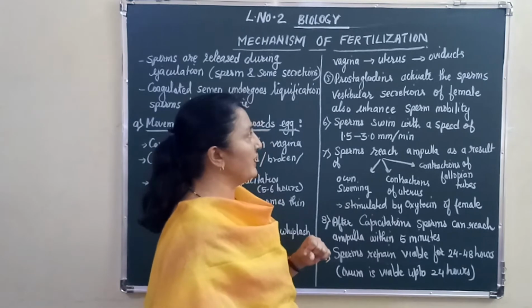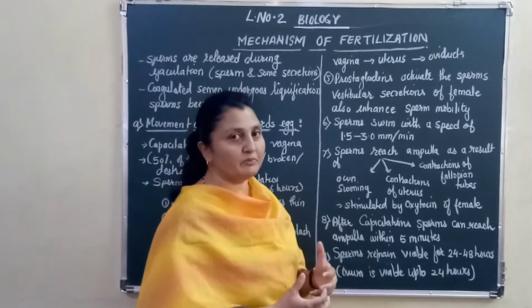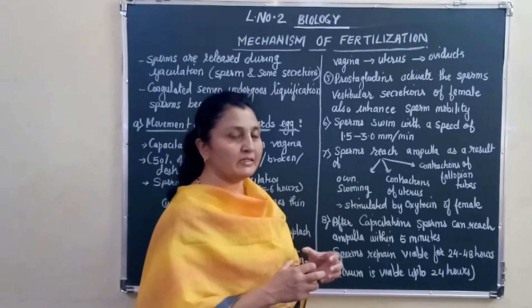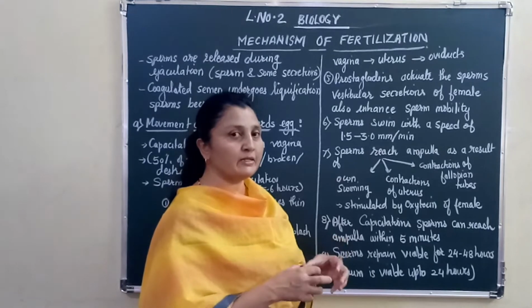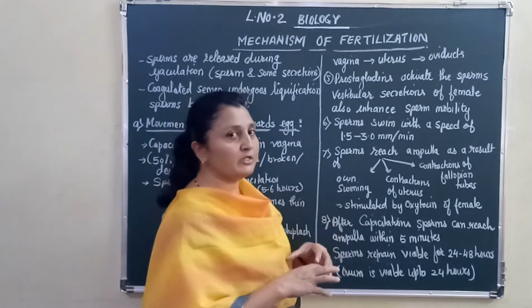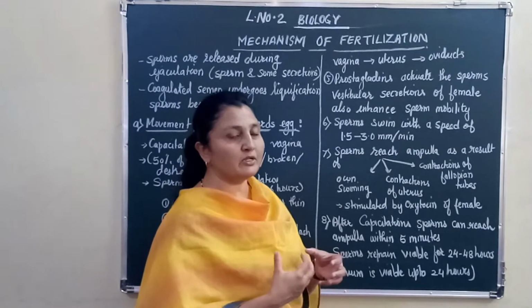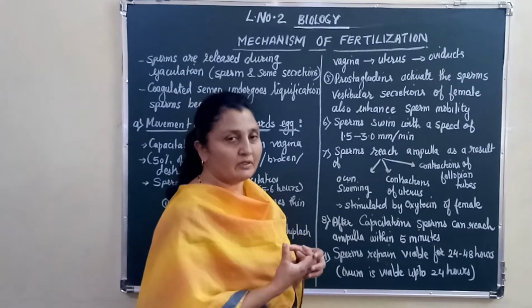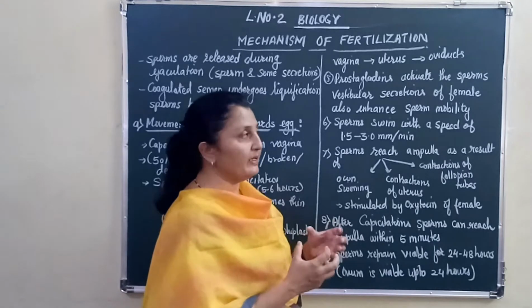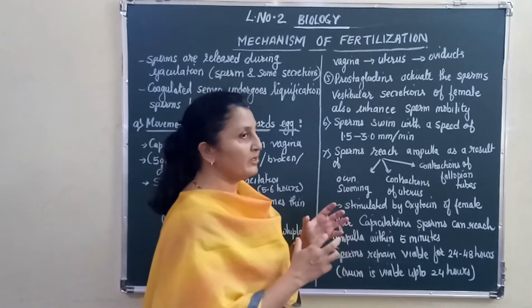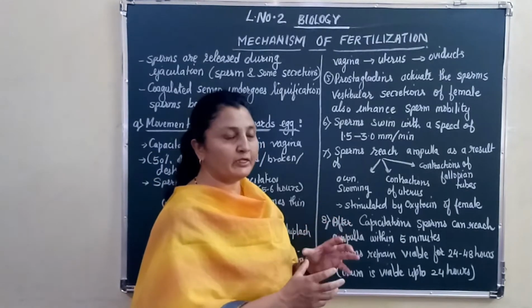Now the prostaglandins activate the sperms. Remember, the prostaglandins are also present inside the semen. The sperms require continuous energy, and that energy is given to them from time to time by different agencies.